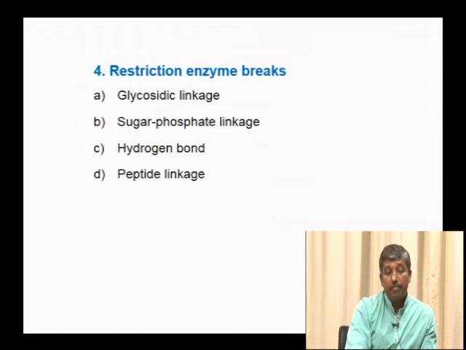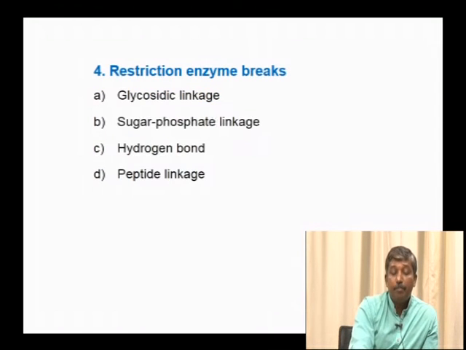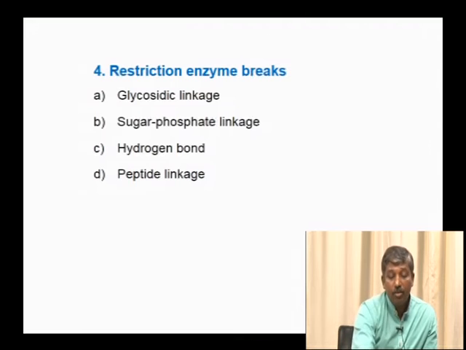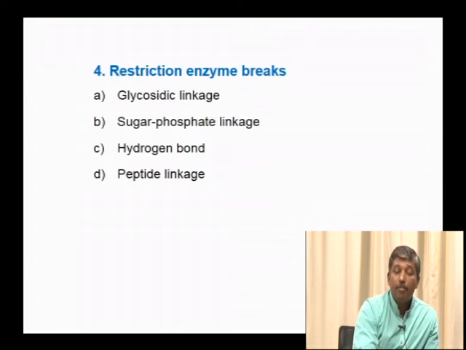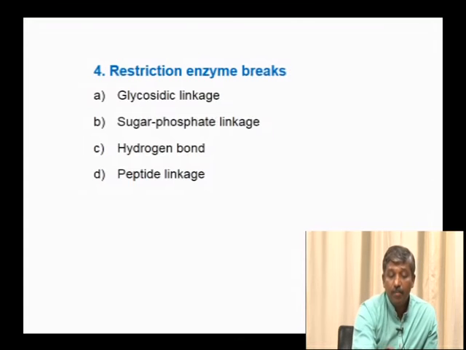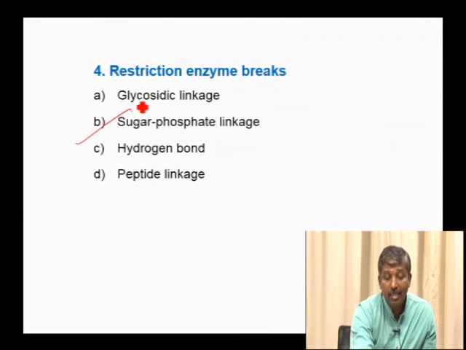Restriction enzyme breaks which linkage? Glycosidic linkage is the bond formed between glucose molecules. Sugar phosphate linkage is formed between the sugar and the phosphate in a DNA molecule. Hydrogen bond, peptide linkage is in protein. Since restriction enzymes cut the DNA at the sugar phosphate linkage, that is the answer.